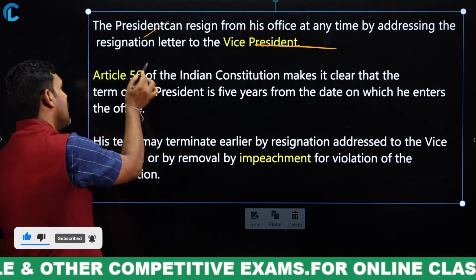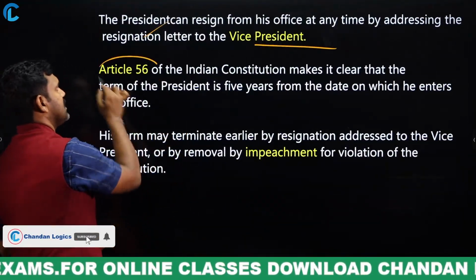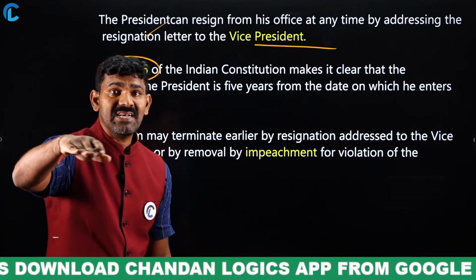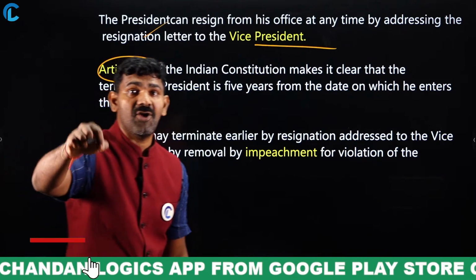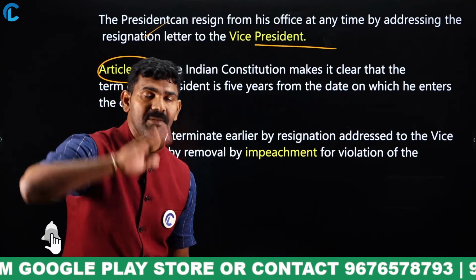Second important thing, under which article? Okay, under Article 56. Under Article 56, a president will be in the office for a period of 5 years from the time he is assuming the office. Here, very, very important point.